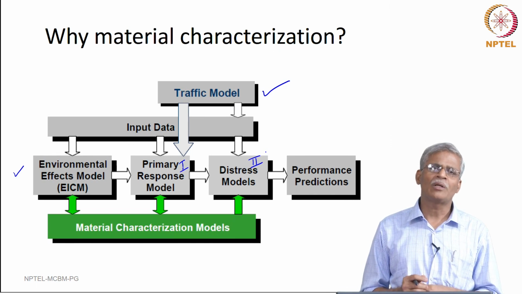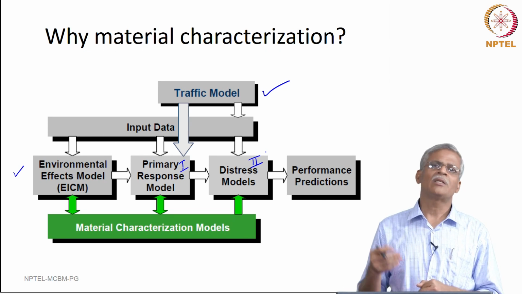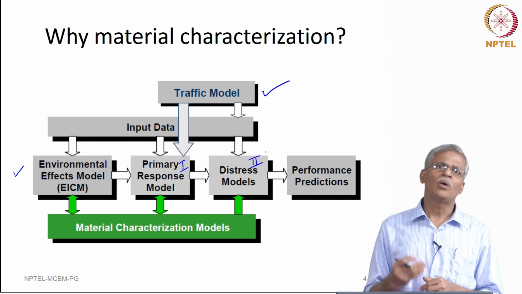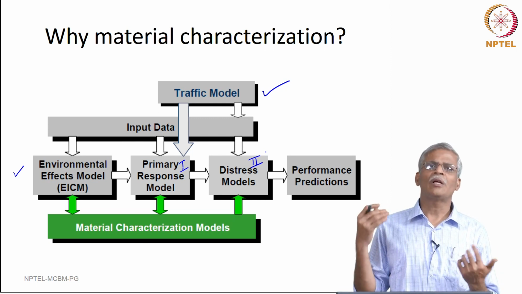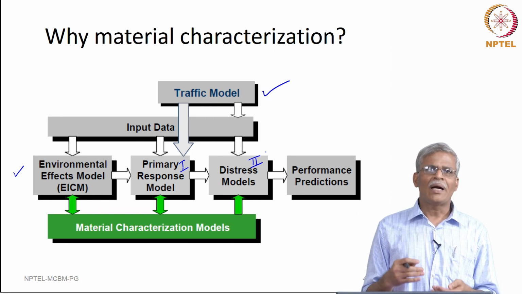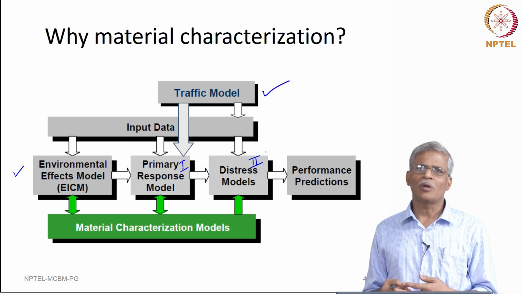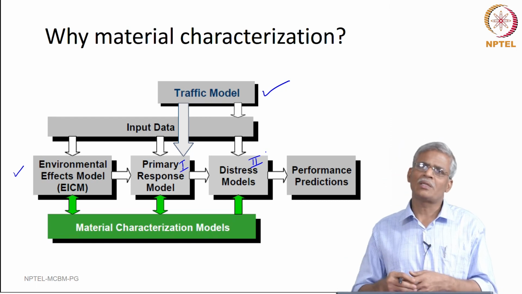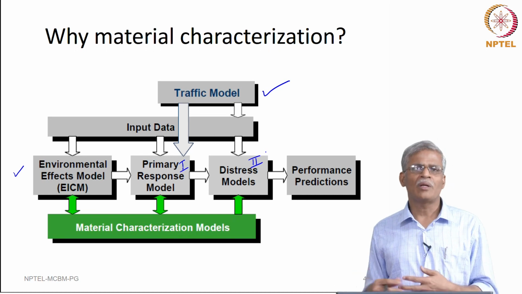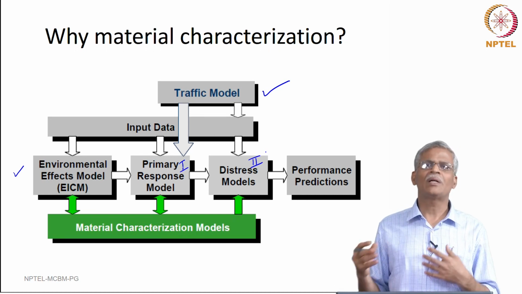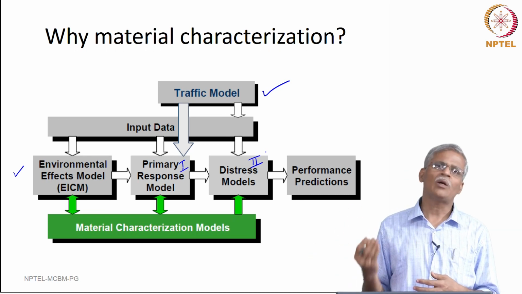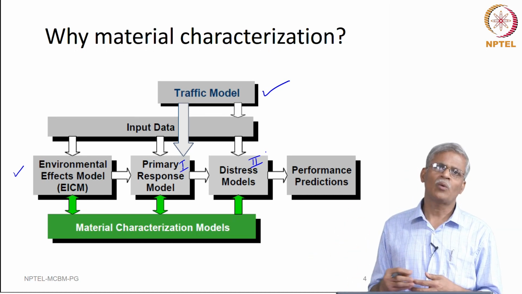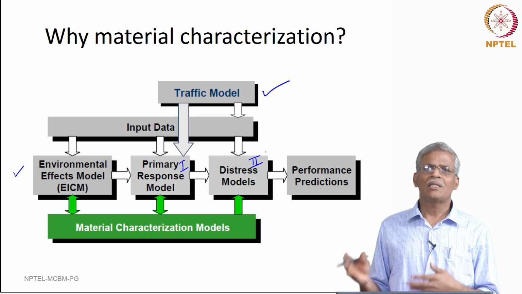Given any pavement cross section for a given temperature conditions and for given any applied load, what is the stresses, strains, displacements that are induced in the pavement, and that is the primary response model. As far as the distress model is concerned, given any pavement cross section and for any given critical temperature, what really is the mode of failure of the pavement structure. Okay. So, that is the distress model.